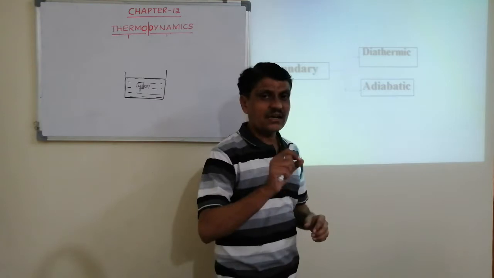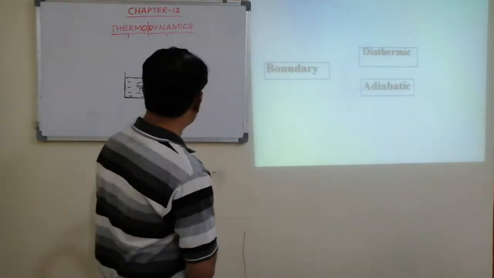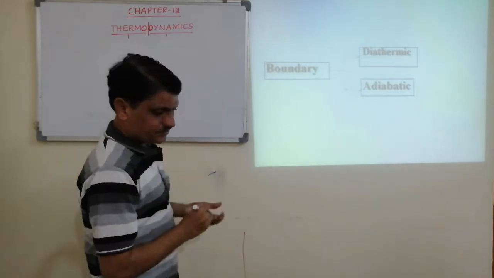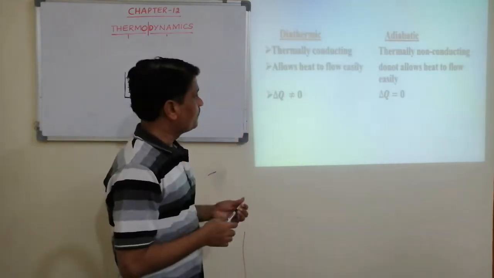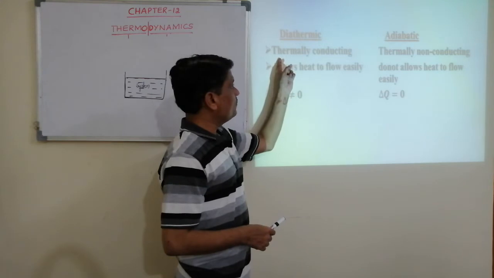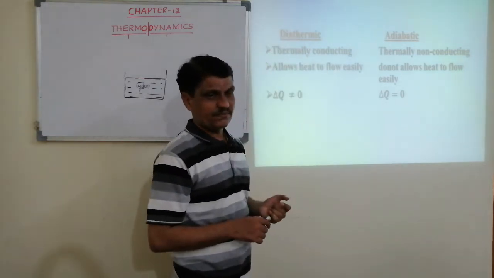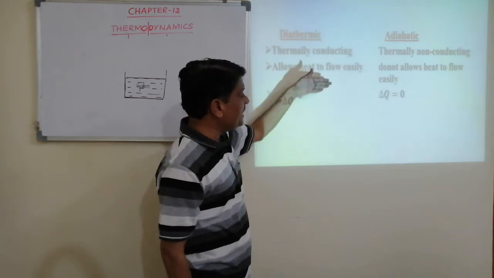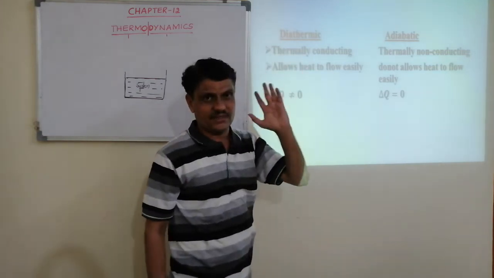What is a diathermic boundary? We know it is the boundary which is thermally conducting. Thermally conducting means through that boundary heat energy can flow easily.